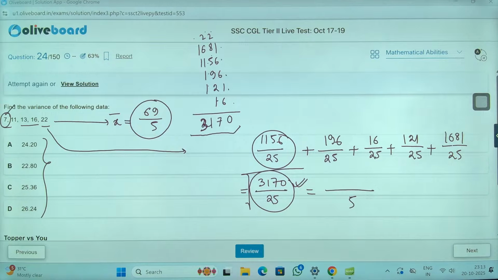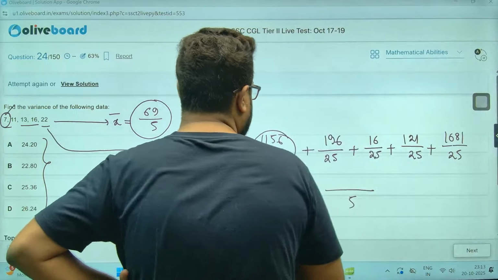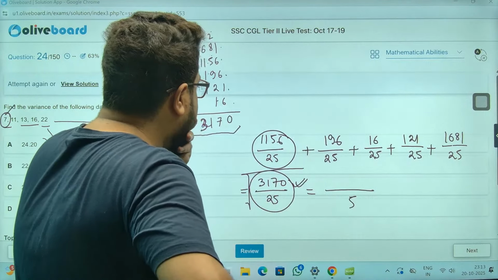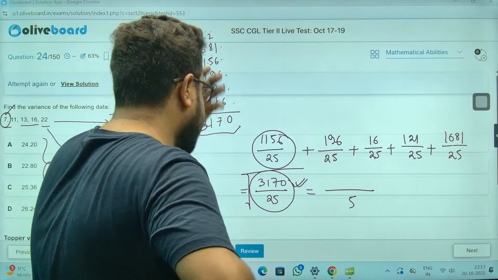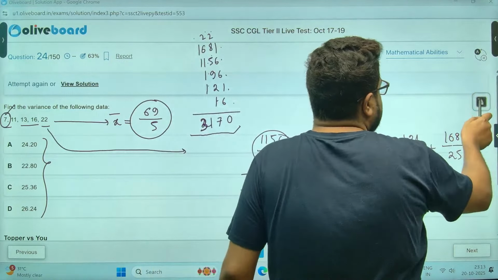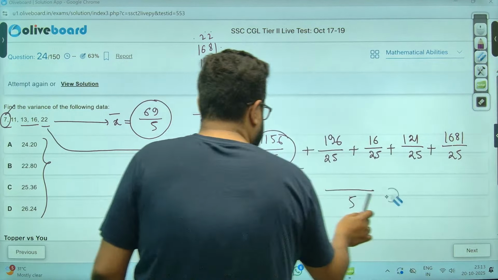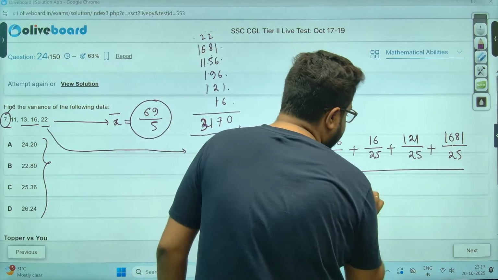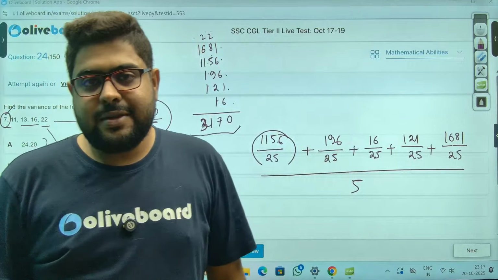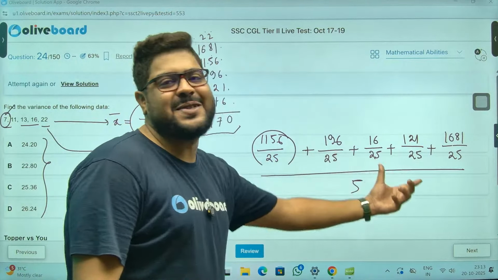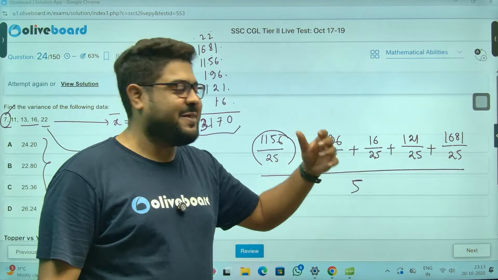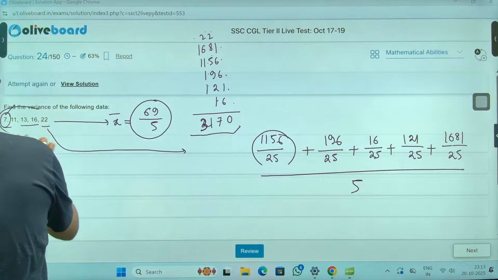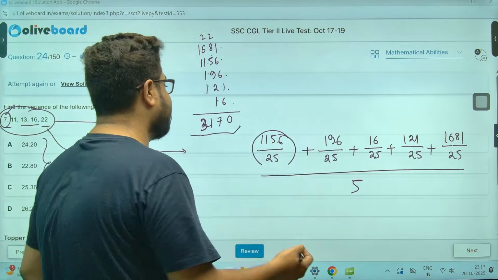Either there is some issue or something I am not getting. I might be doing something wrong. What are we doing wrong? Oh man, extremely sorry. So, divided by 5 I have not done, because this 25 was there and I was thinking that I had done the divide by 5, because there are 5 numbers. Now I have to do the division at the end.